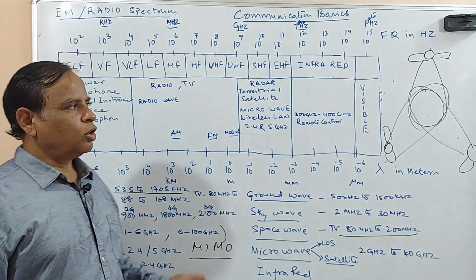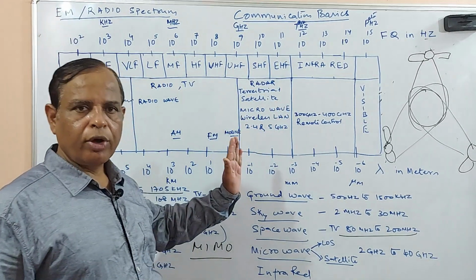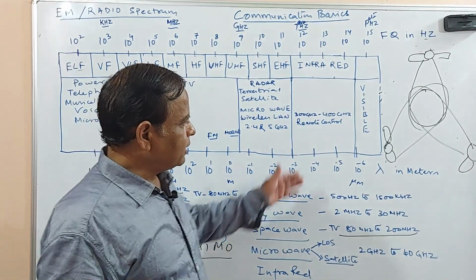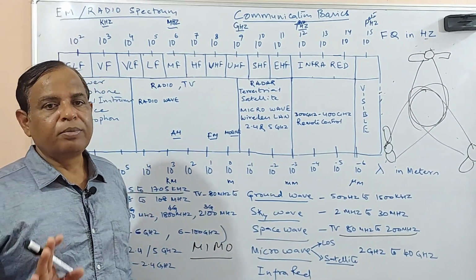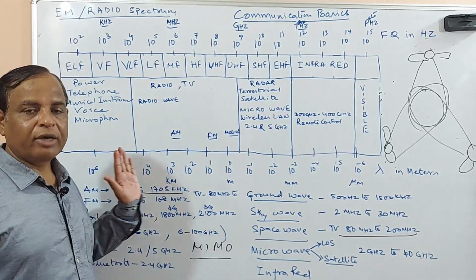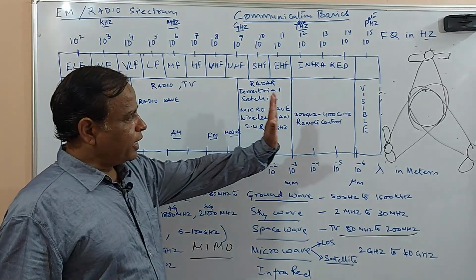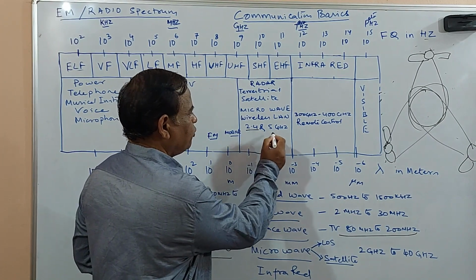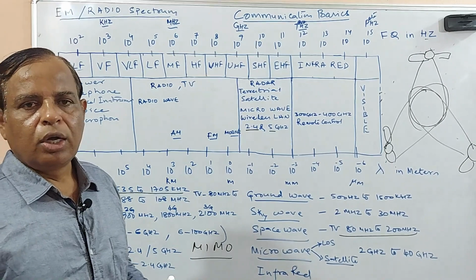So maximum utilization is up to the microwave range. Here I already used the term license. License means permission; you have to purchase it. That is all about the frequency spectrum. Even in the microwave range, there are two frequency bands, 2.4 and 5 gigahertz, which are also unlicensed.